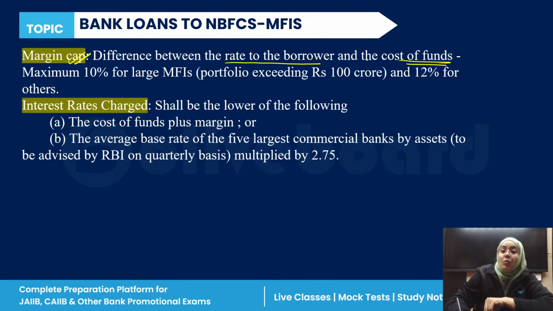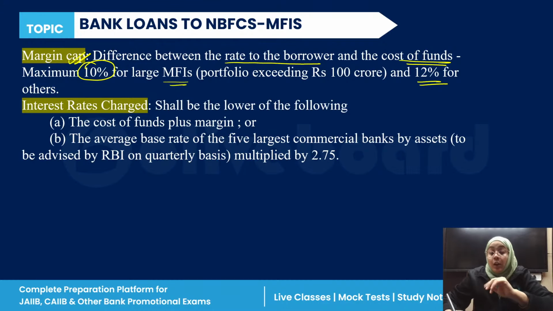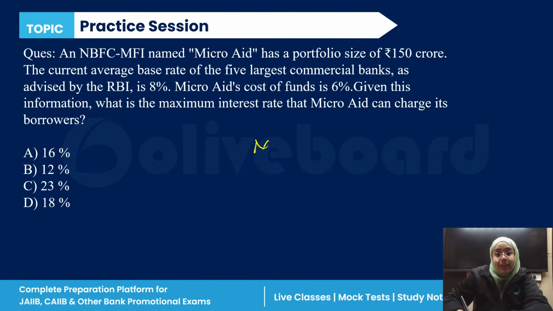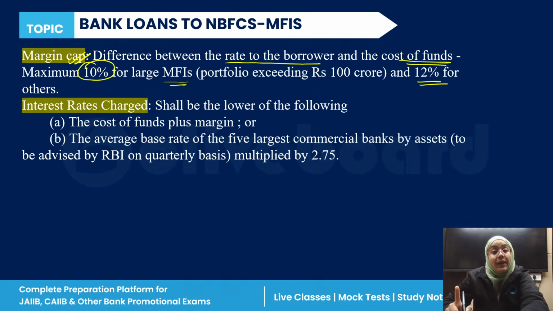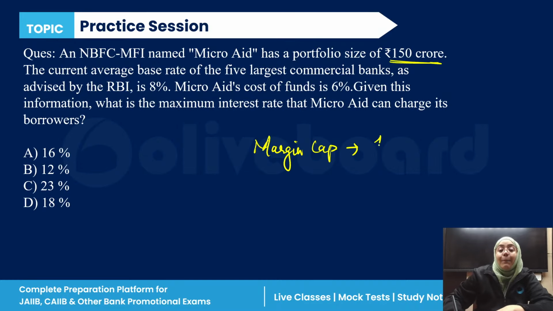Now, maximum 10% is for a large MFI if your portfolio exceeds 100 crore, and 12% is for others. For this particular case, because the portfolio size is 150 crore, 100 crore and above, the maximum margin cap can be 10%.